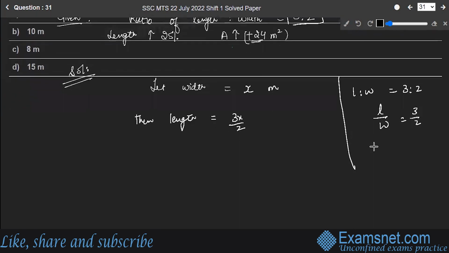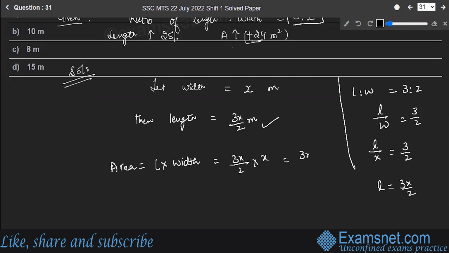We just assume the width to be x. So L by x is 3/2, which gives you L is equal to 3x by 2. So length is equal to 3x by 2 meters. Now the area of the rectangle is length into width, which is equal to 3x by 2 multiplied by x, which is equal to 3x squared by 2.